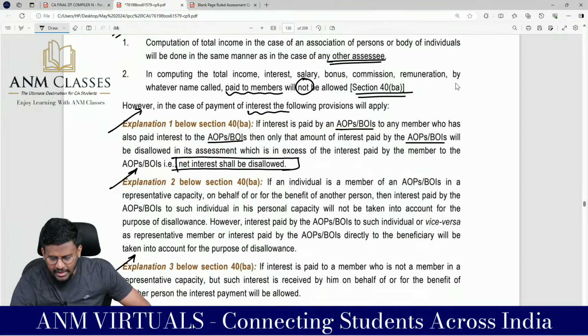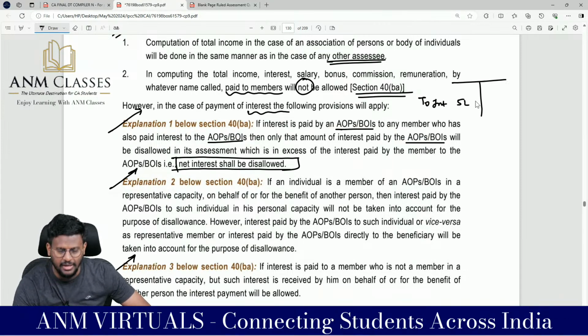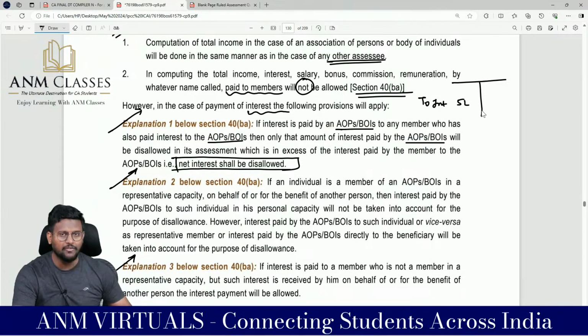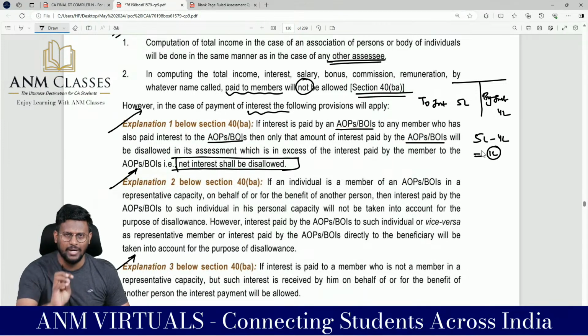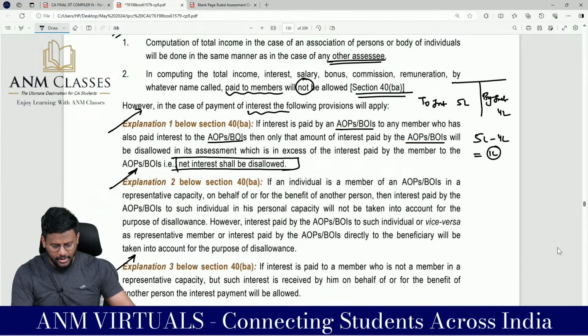For example, there is an AOP or BOI. AOP or BOI has paid interest, sir, 5 lakh. When they have to pay interest, that means AOP or BOI has borrowed money from its members, correct? That's why AOP or BOI is paying interest to its members. The same way, the AOP or BOI has given loan to its members. So by interest, the AOP or BOI is getting interest. So how much lakh? 4 lakh. So how much did they pay? 5 lakh. How much did they receive? 4 lakh. What is the net? 1 lakh. This 1 lakh should be added back. That is explanation number 1.